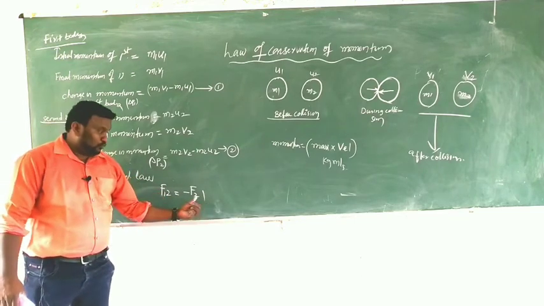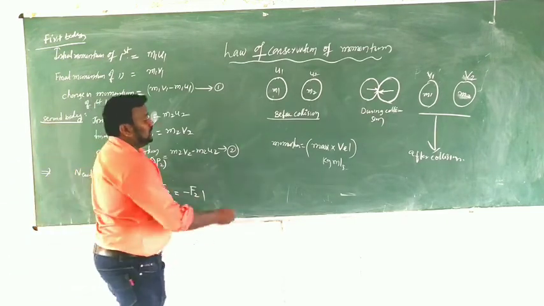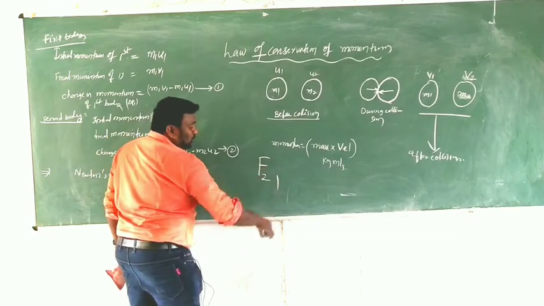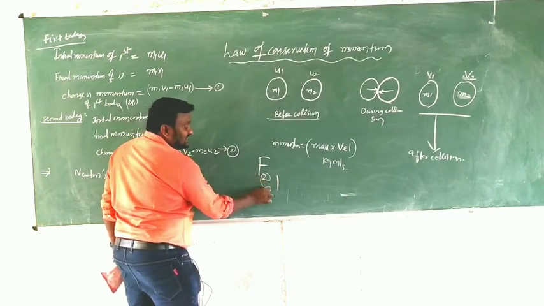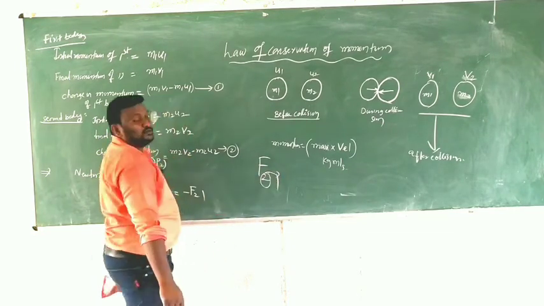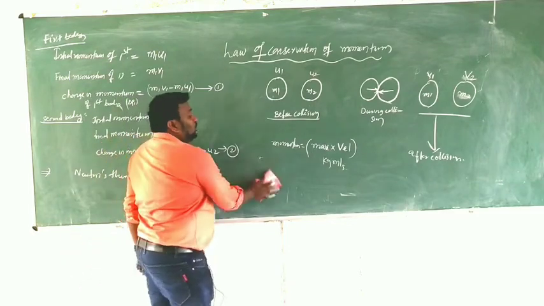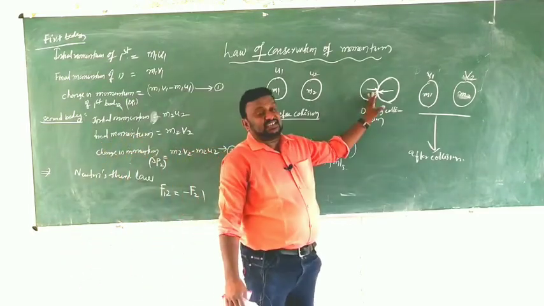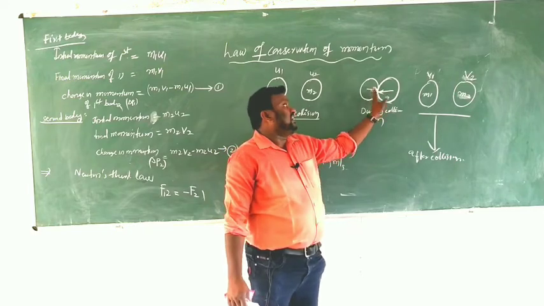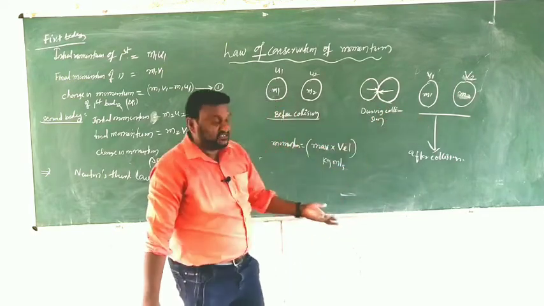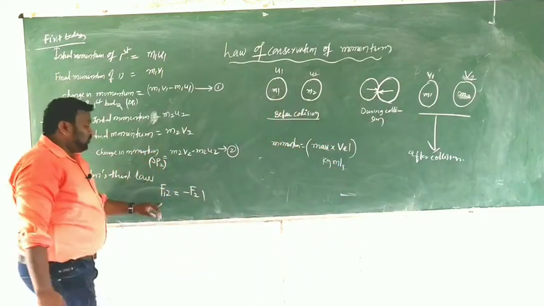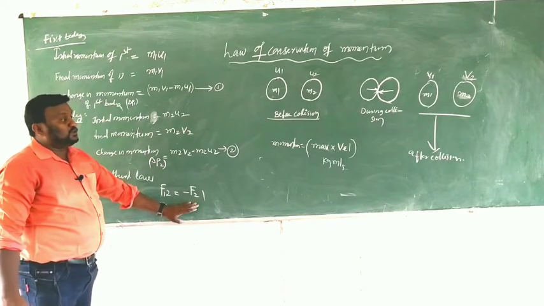F21 is the force acting on the second one by the first one. The force on the first one is taken as action and the force on the second one as reaction. That's why we write F12 equals minus F21.